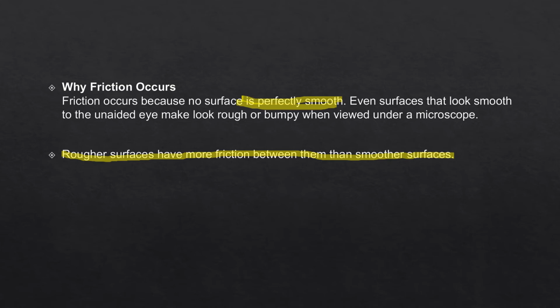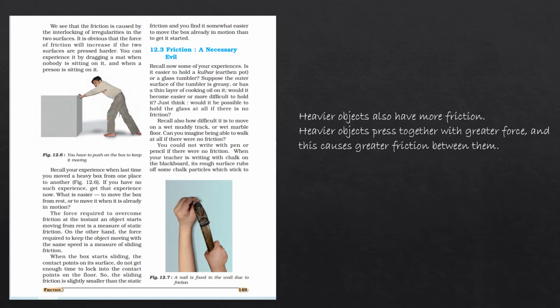Okay, now again we go to our chapter, our topic. We are seeing that friction is caused by the interlocking of the irregularities in the two surfaces. So we can say that friction will increase if two surfaces are pressed harder.